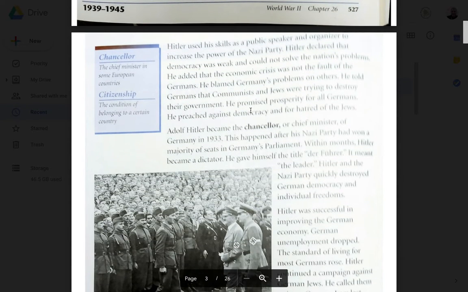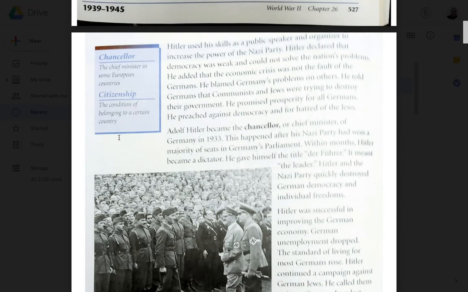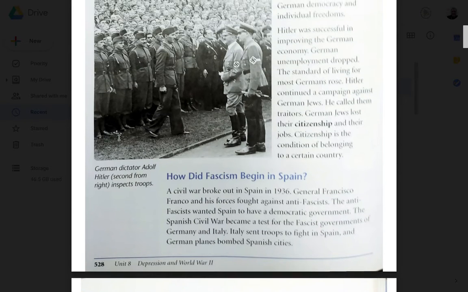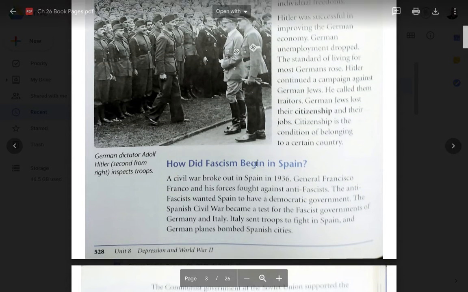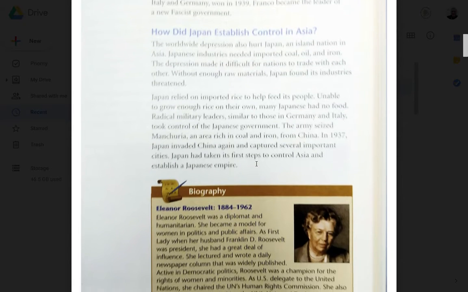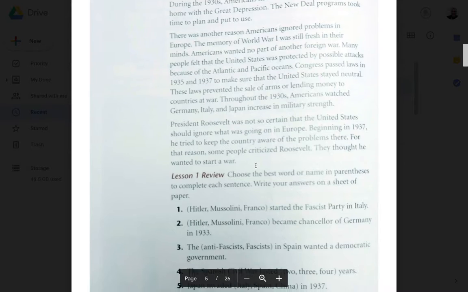Other words, Chancellor, citizenship. Chancellor is a chief minister in some European countries. Citizenship, the condition of belonging to a certain country. Here we have a picture of German dictator Adolf Hitler as he inspects the troops. How did fascism begin in Spain? How did Japan establish control in Asia? And how did America view the problems in Europe?